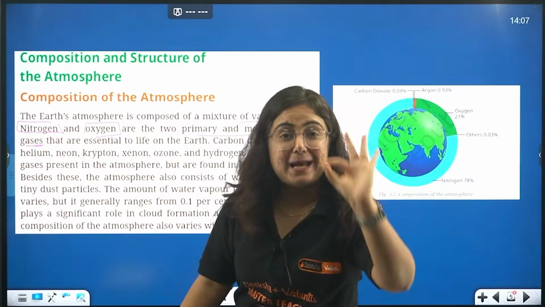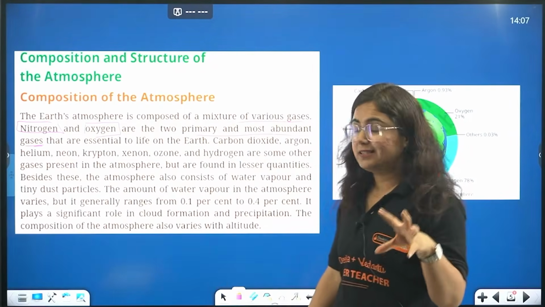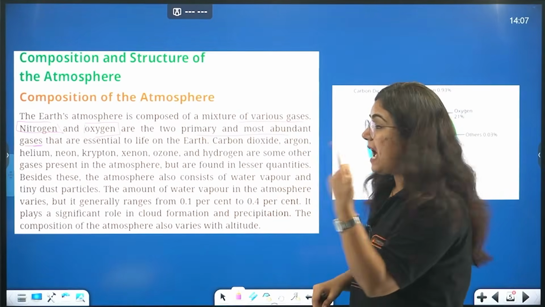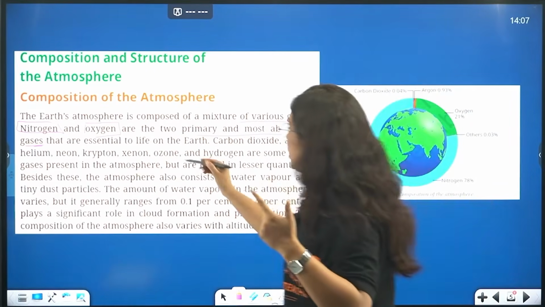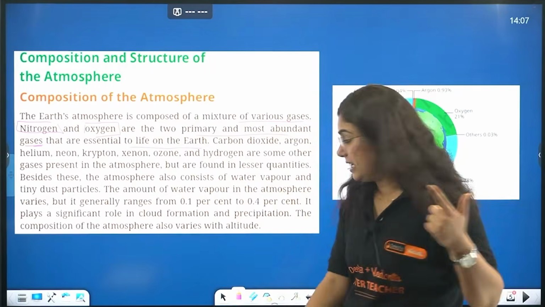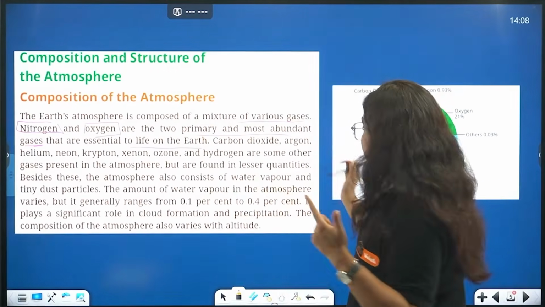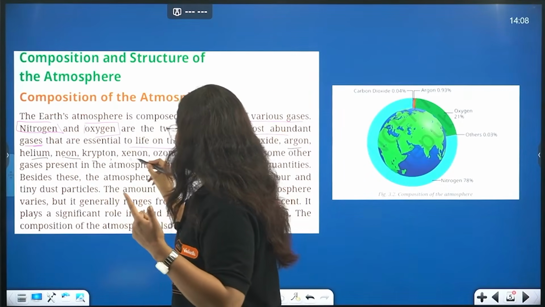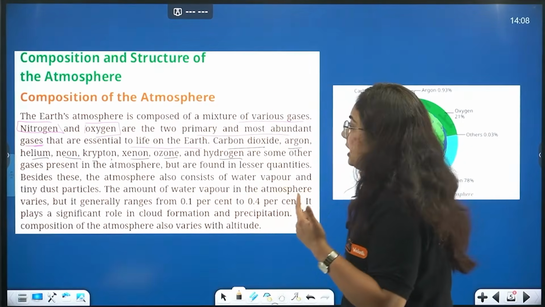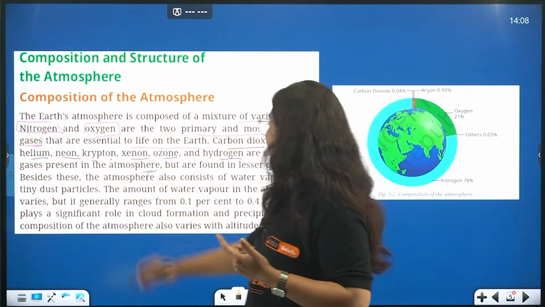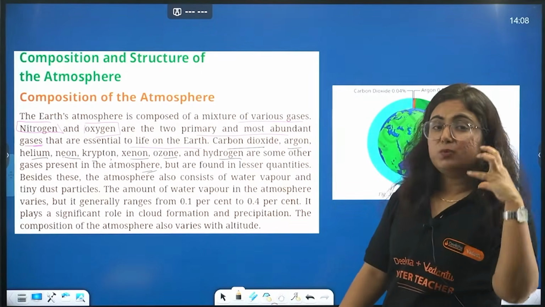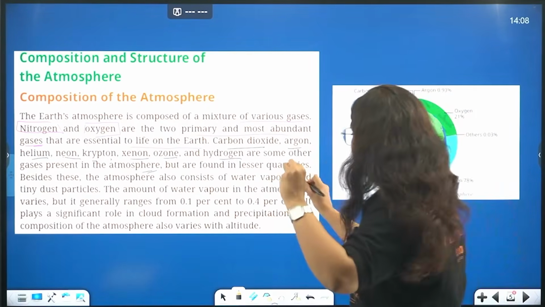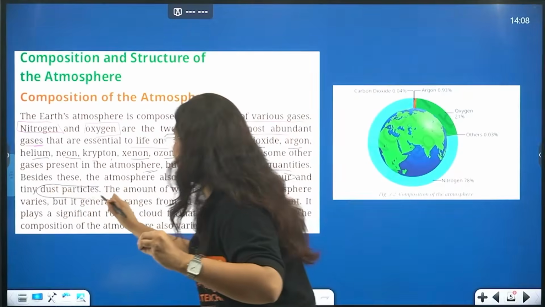From here, one MCQ is there. Which gas is the most primary and most abundant gas? Okay? That is nitrogen and then oxygen. These are essential to life on earth. The next we have, beta, carbon dioxide, argon, helium, neon, krypton, xenon, ozone and hydrogen. These are some of the gases that are present in the atmosphere. Okay? But the quantity is very, very low, and hence we cannot tell the exact number. Along with that, there are water vapors as well as dust particles present.